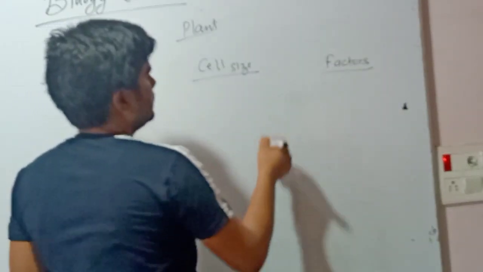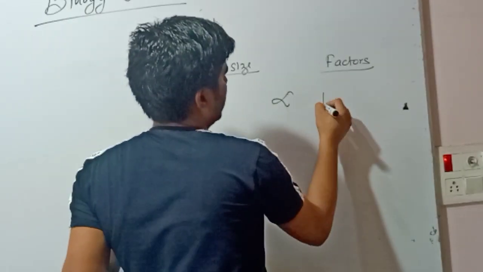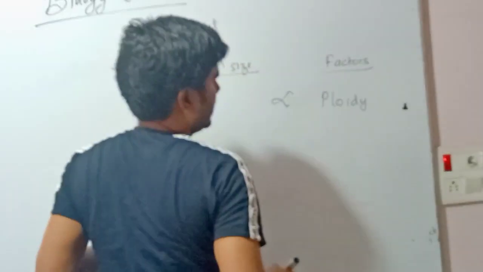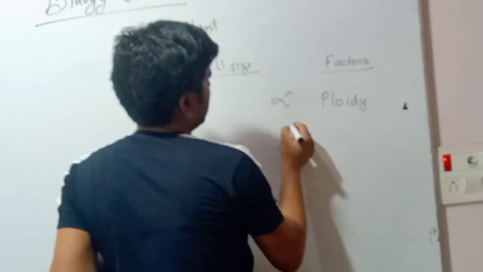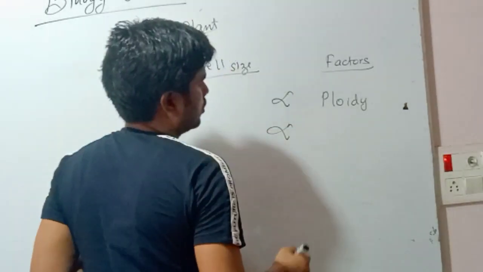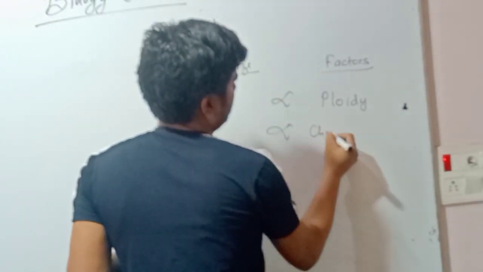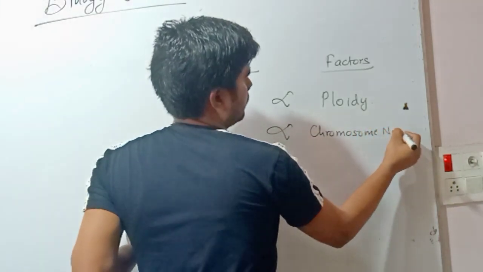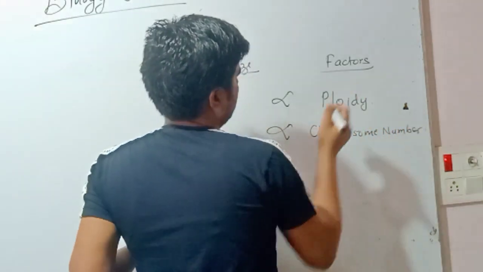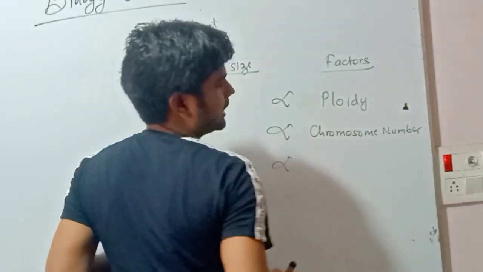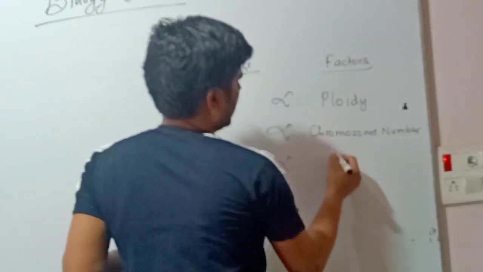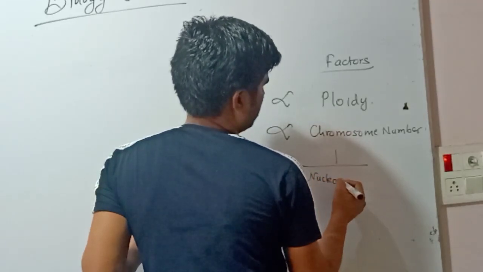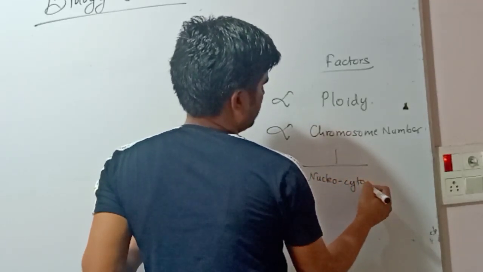Cell size is directly proportional to ploidy. The next factor: cell size is directly proportional to chromosome number. Third, it is inversely proportional to nucleocytoplasmic ratio.